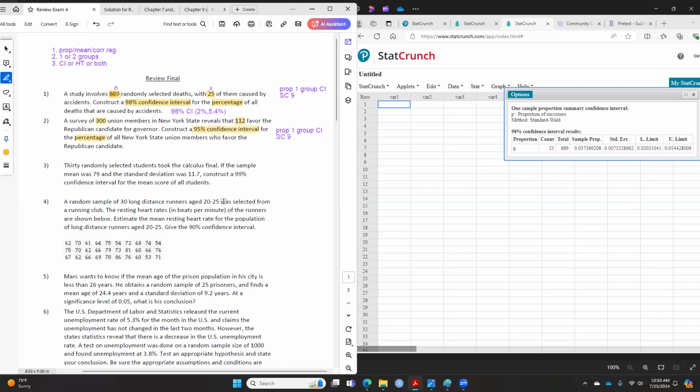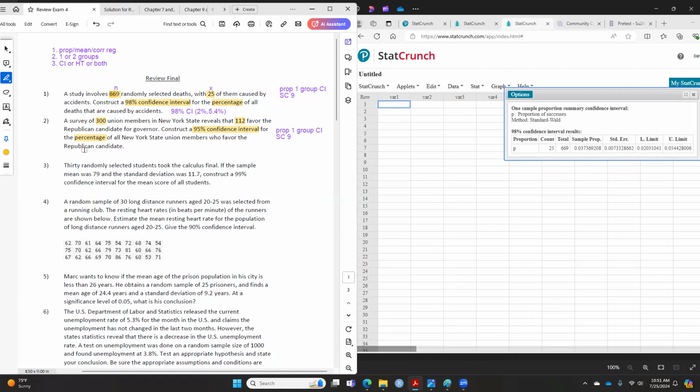Again, so what I'm doing right now, class, is to kind of guide you which question belongs to which, so you know how to do this in your StatCrunch and then in your tests, especially in your finals. So hopefully this will help you to figure out which one is which.